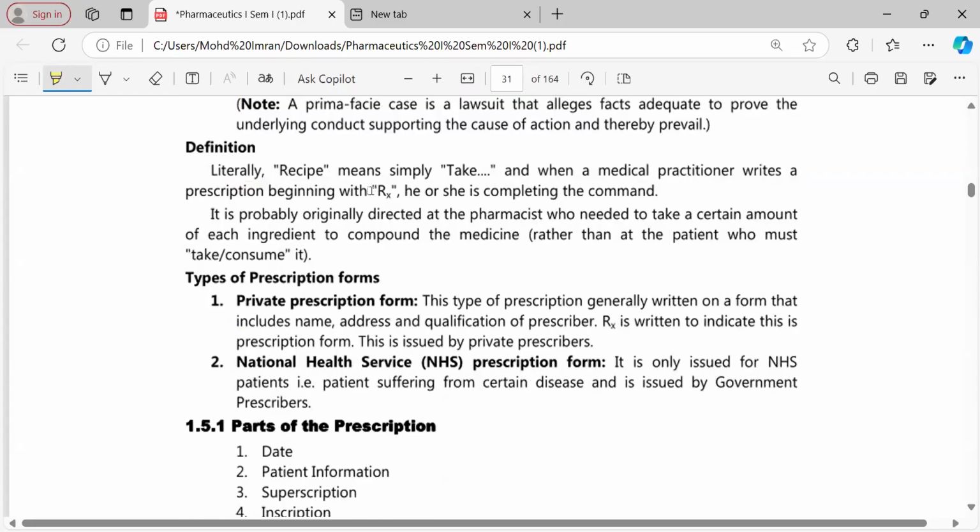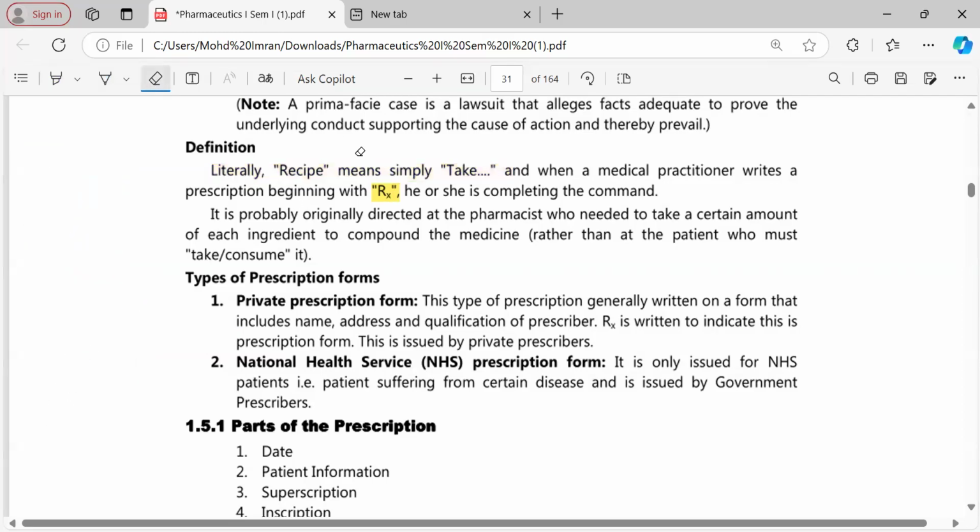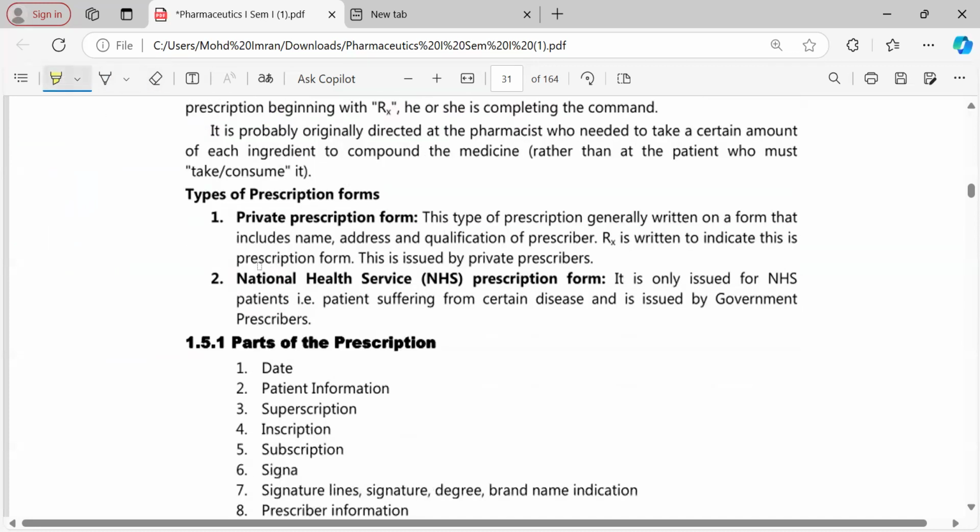In every prescription, we see this highlighted part. You can see Rx, we generally write. So what is Rx? Rx is called recipe. Rx is an indication to say "to be taken." So whatever drugs are written after Rx, it is assigned to the pharmacist that these are to be dispensed or given to the patient, right? And it is also a prayer to the Greek god, a prayer to the healing god, that heal this patient with these drugs as soon as possible. So that's also very important.